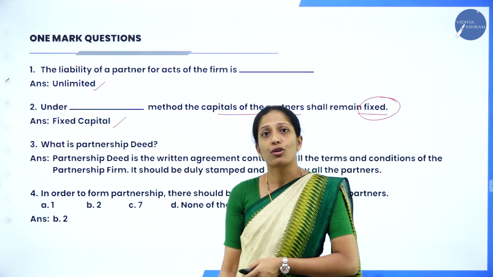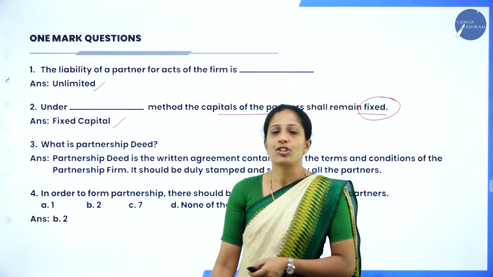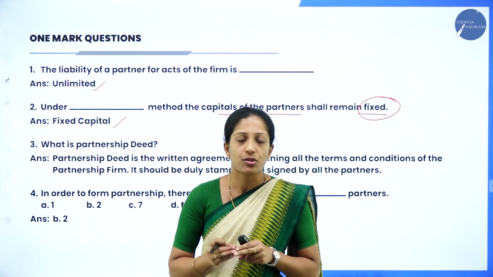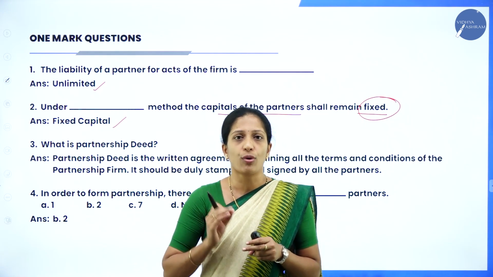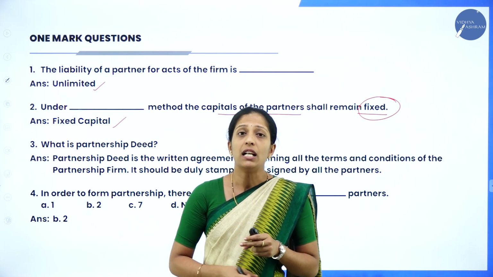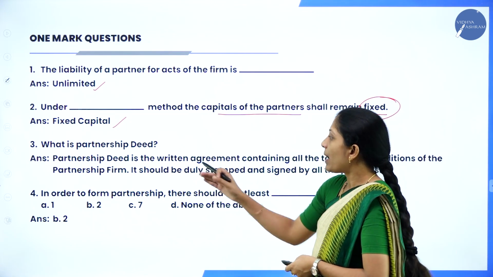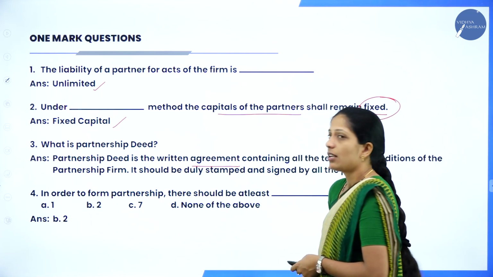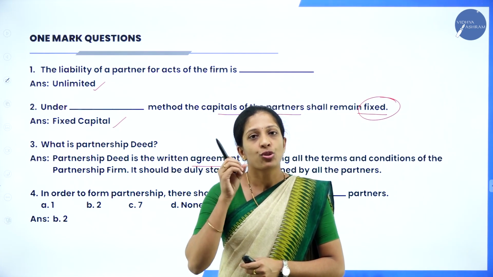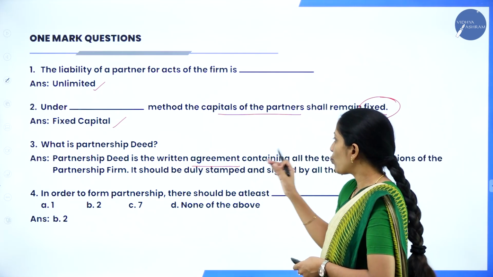And next is, what is partnership deed? So they might ask you for 2 marks also, what is partnership deed? So what I mean by partnership deed, as you know, under partnership there should be an agreement between the partners. So it can be either written agreement or oral agreement. But written agreement is more preferable than the oral agreement. So their question was, direct question, what is partnership deed? Partnership deed is a written agreement. So, of course, in a partnership, there should be agreement between the partners. So, that written agreement is called as what? Partnership deed. And what does it contain?